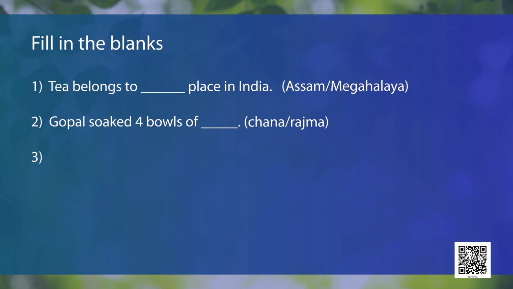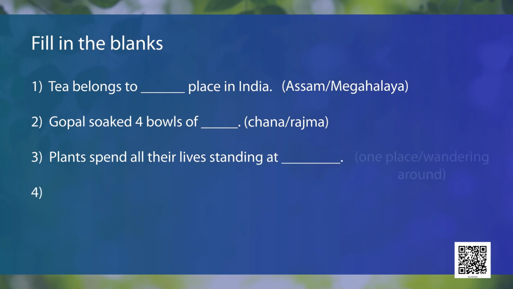It's chana. Next, plants spend all their lives standing at dash. The choices are one place or wandering around. Do you think plants can wander around? So, what is the correct answer? It's at one place.